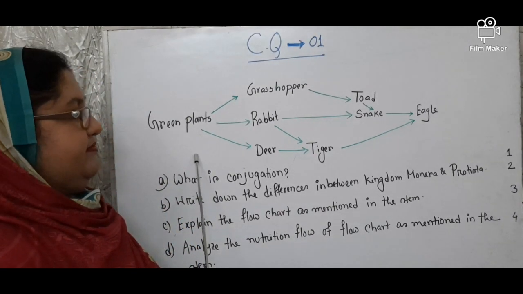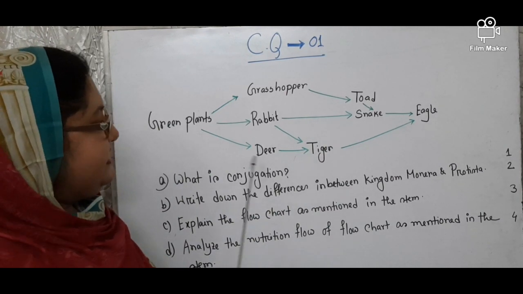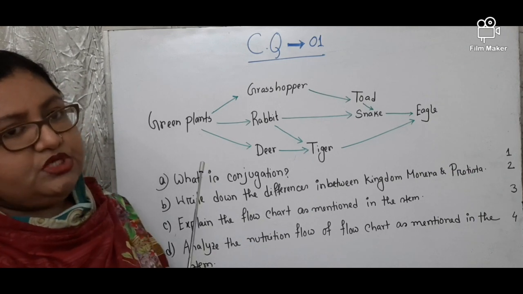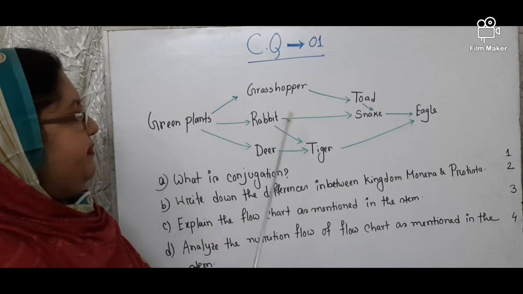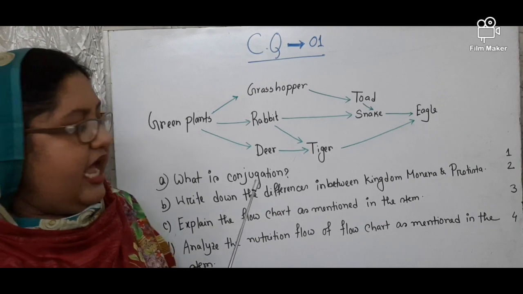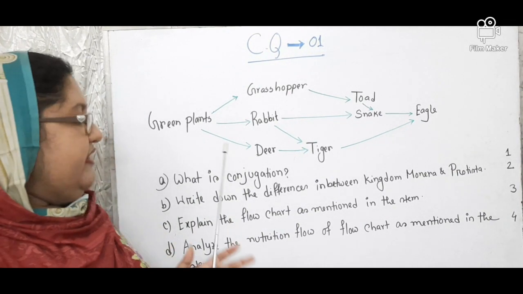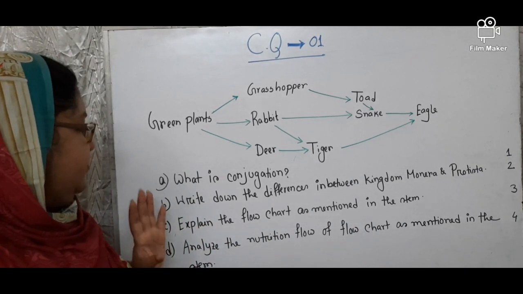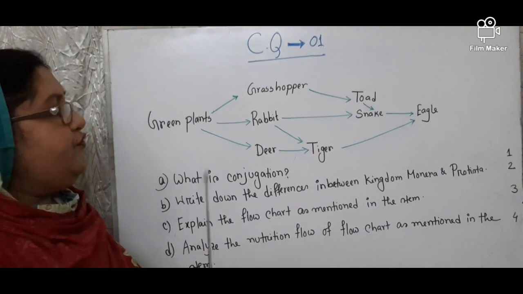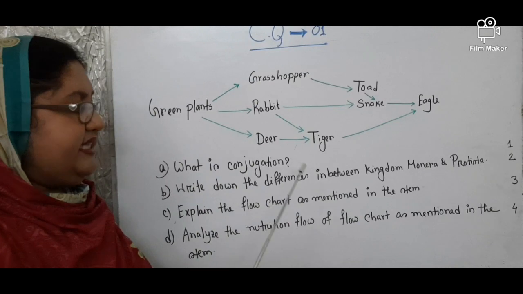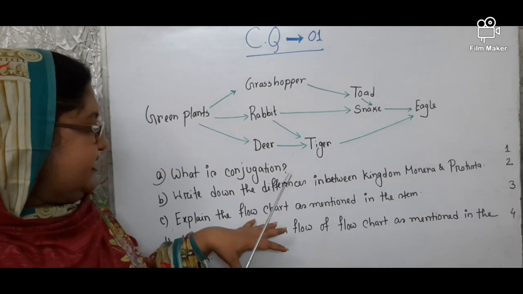So this is the stem of my today's topic. You have already seen the stem. This stem is from chapter 13. In this chapter, this represents a food web. Actually, when any creative question is given, there are 4 sections, A, B, C, D, but you will answer C and D from this stem. That means the stem is given only to answer C and D.